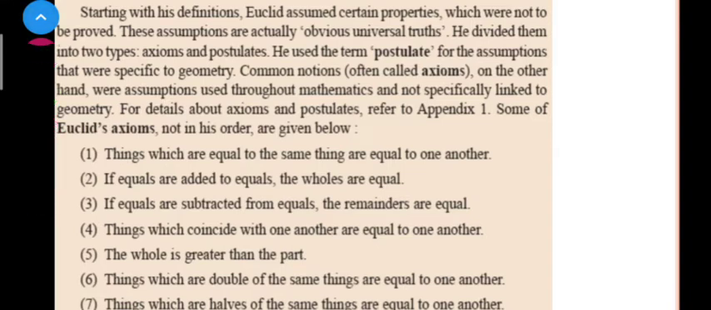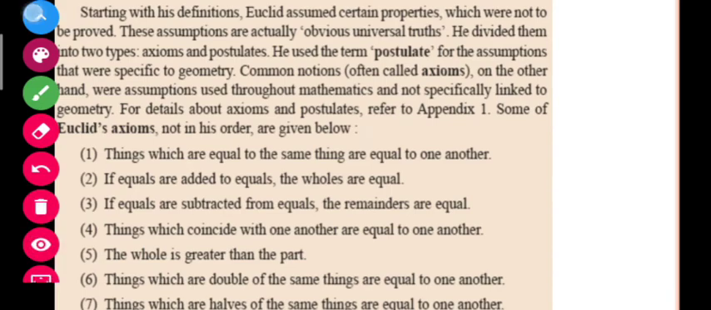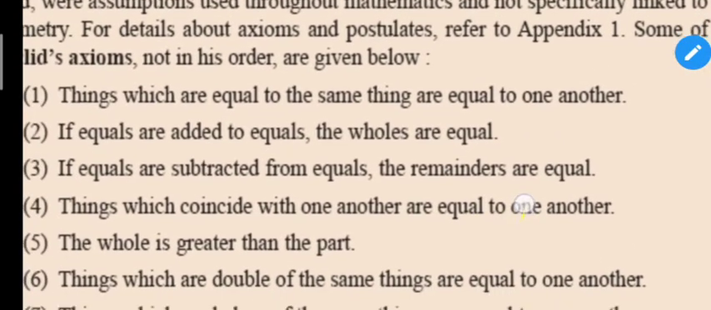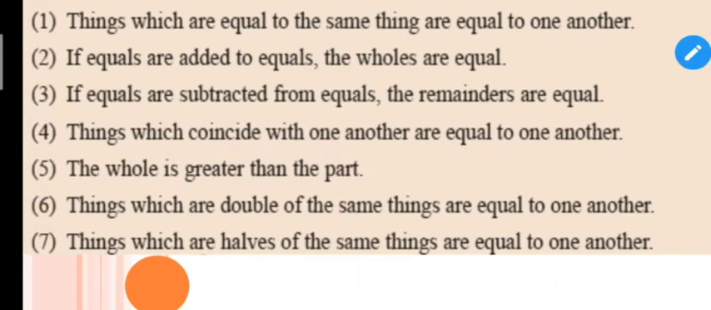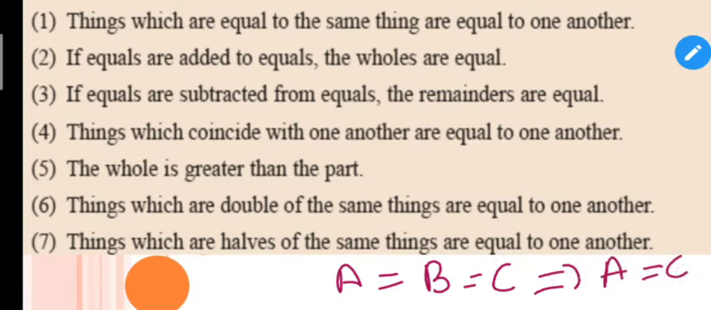Let us see what the first axiom is saying. It is written here that things which are equal to the same thing are equal to one another, right? So students, suppose A is equal to B and B is equal to C. Shall I write A is equal to C? Yes. If there are three circles, suppose the first is equal to the second and the second is equal to the third, then obviously the first is equal to the third, right? This is what it means.